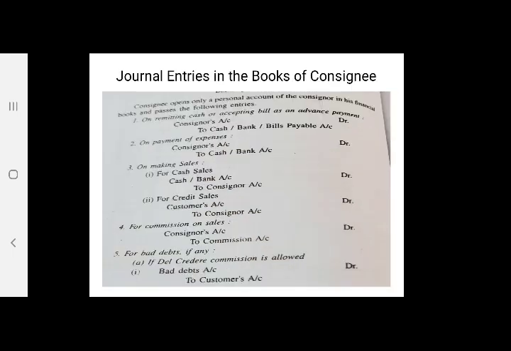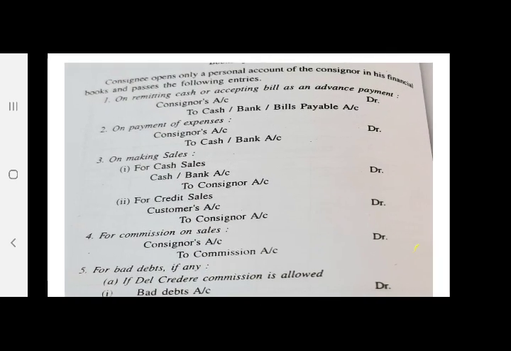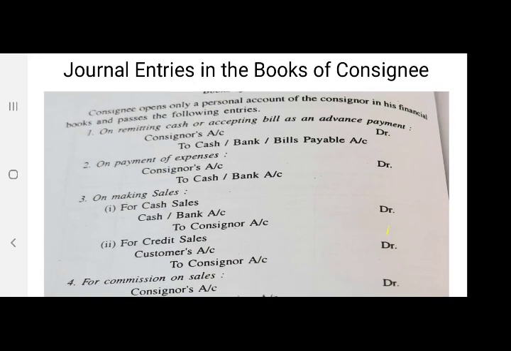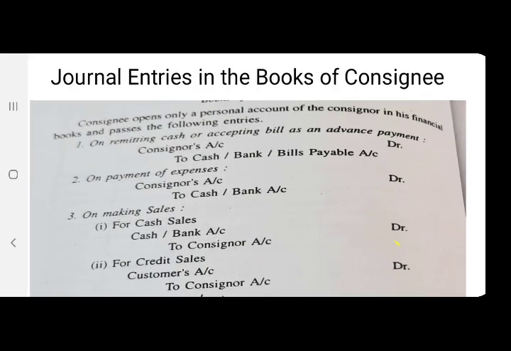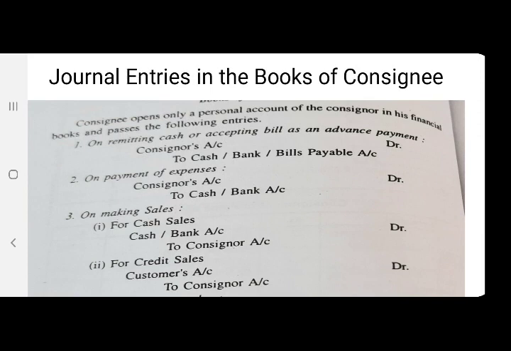Now we are going to discuss the journal entries in the books of the consignee. Earlier we discussed journal entries in the books of the consignor. First, we need to know that the consignee opens only a personal account of the consignor in his financial books and passes the following entries. So, he is only going to open the consignor's account.